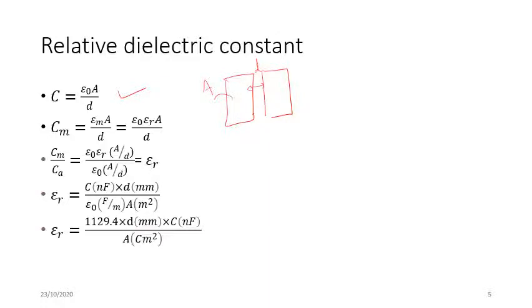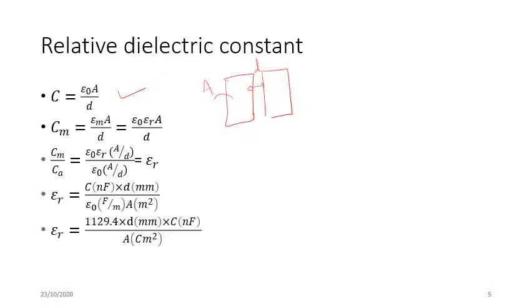So the capacitance with the medium in between will be given by the permittivity of the medium times the area of cross section divided by the distance of separation.